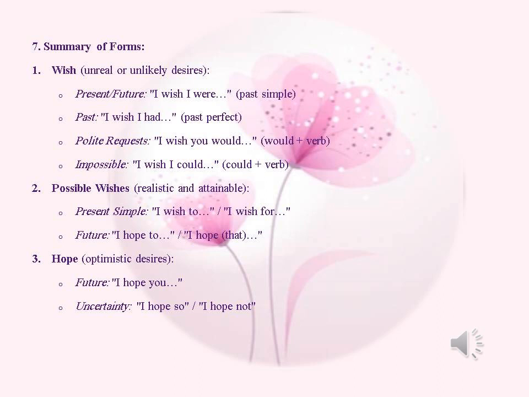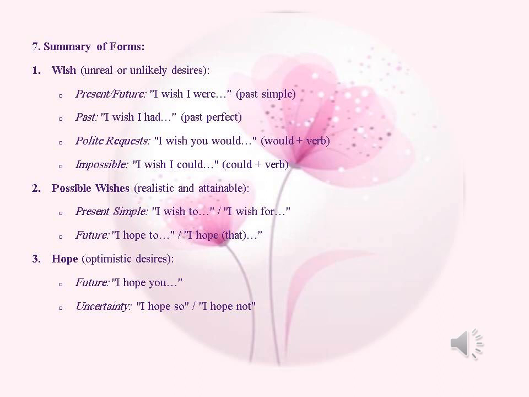Second point, with possible wishes, whether they are realistic or attainable, we could also use wish or hope. With the present simple, we could use I wish to or I wish for, and in both cases there must be a complement.